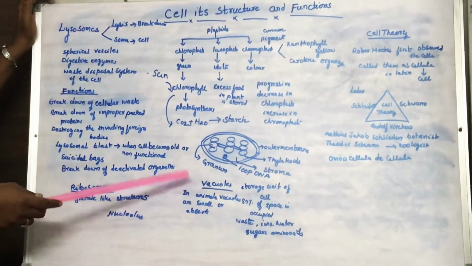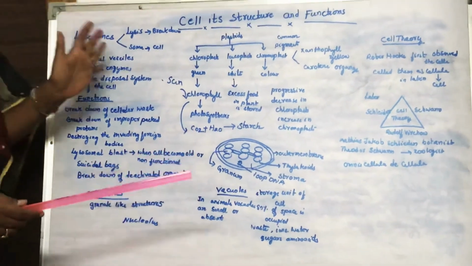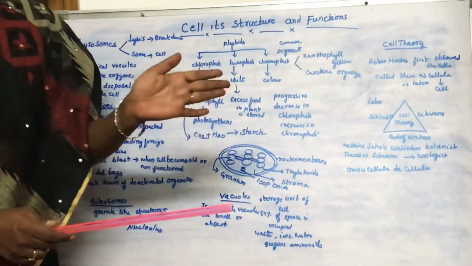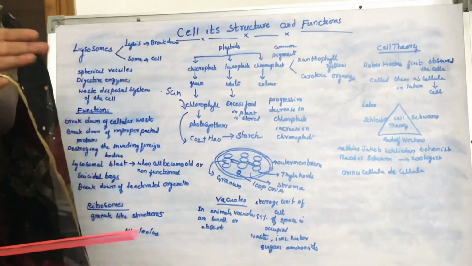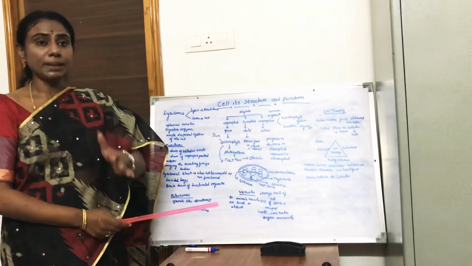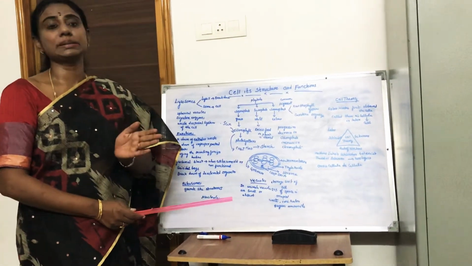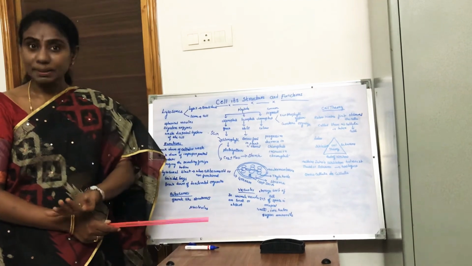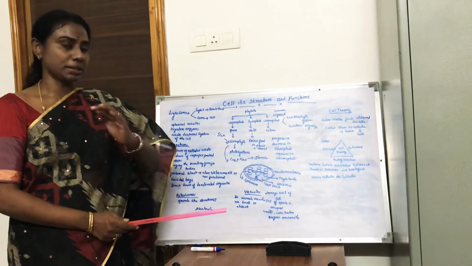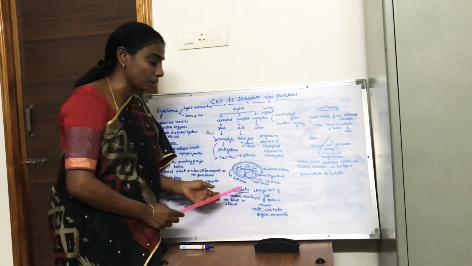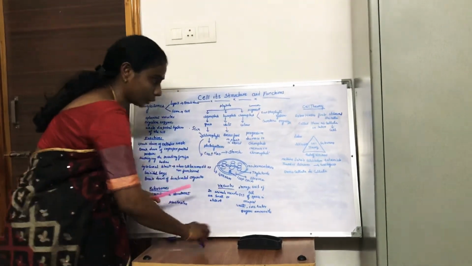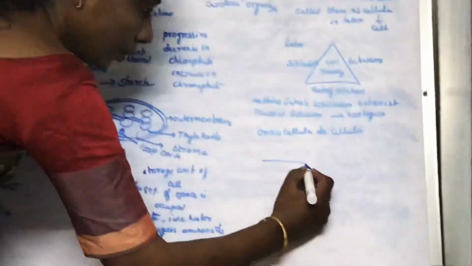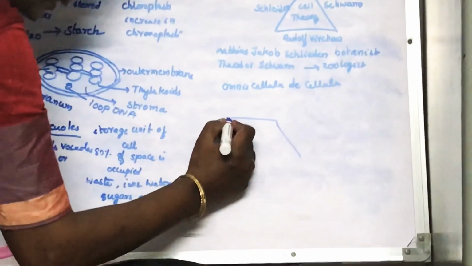cell. Because of this large vacuole, the nucleus of the plant cell will be pushed to the periphery of the cell. Usually in an animal cell, we see the nucleus centrally located, whereas in the plant cell, the nucleus is pushed to the periphery because of this large vacuole. You come across a very large vacuole in the plant cell, children.